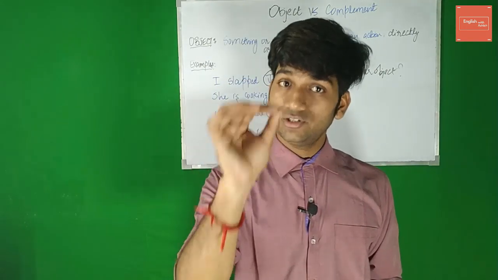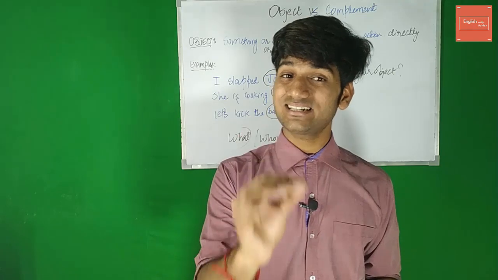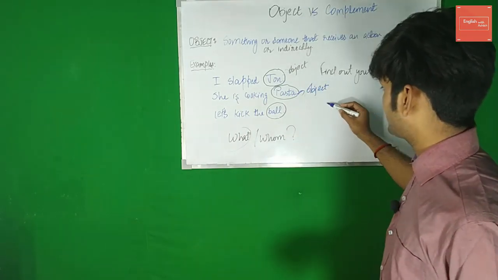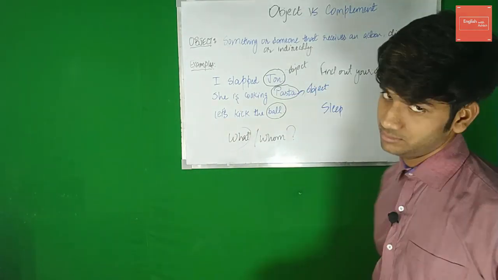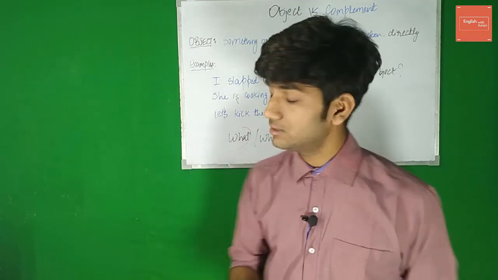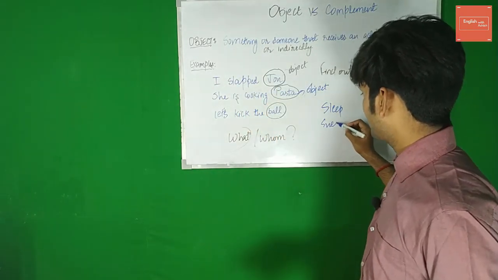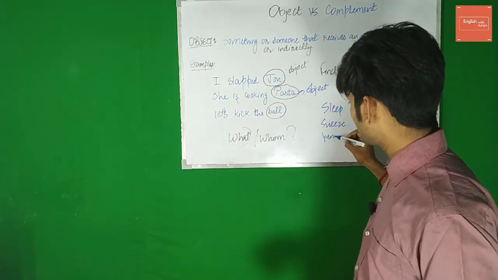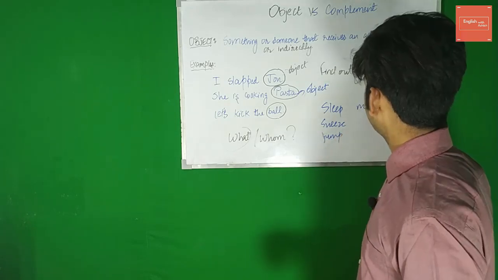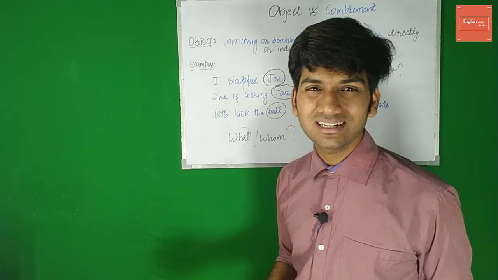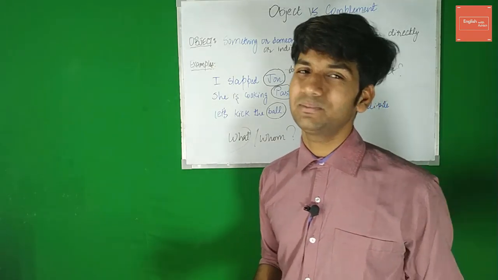But if the verb that you have in your sentence is intransitive, intransitive means that it cannot act upon something. For example, if I say sleep, bro, can you sleep something or somebody? Tell me, can you do that? Can you sneeze something or somebody? Can you jump something or somebody? Meditate. Can you meditate something or somebody? You cannot do that, man. You simply cannot do that.